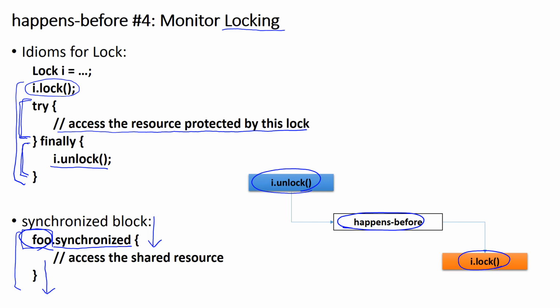So every statement executed before this unlock statement, for example, those statements executed inside this try construct, has happens before relation with all those statements executed after the next locking operation.